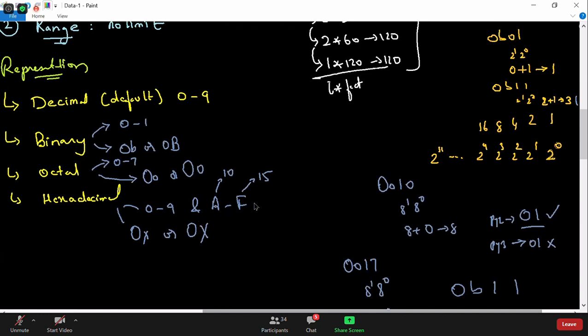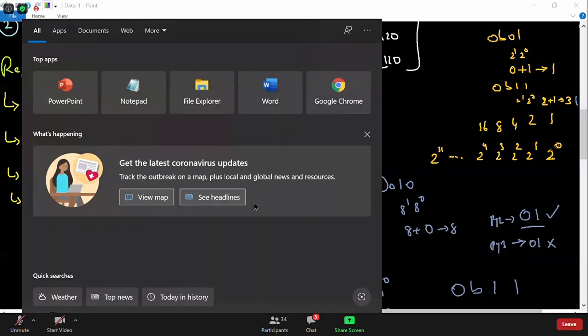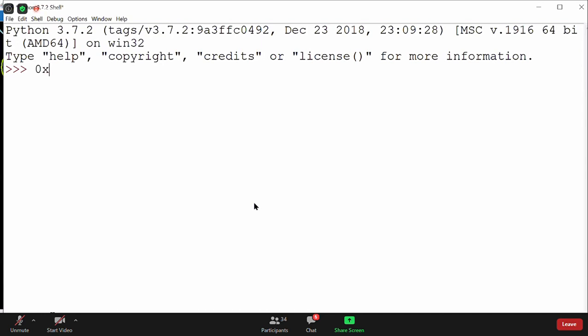Let us see some examples to make it more clear. I'll start with Python. Now if I ask you, what is 0x10? Anybody? Yeah, perfect. It will be 16. It will be 16 to the power 0 into 0 plus 16 to the power 1 into 1, same as you did in binary and octal, guys. That is base 16.